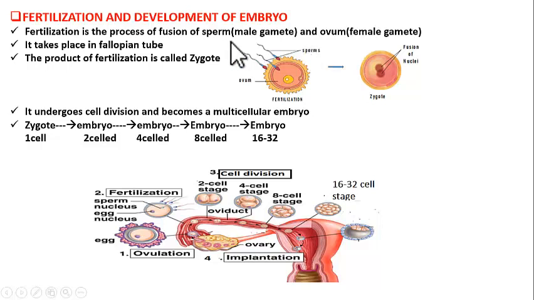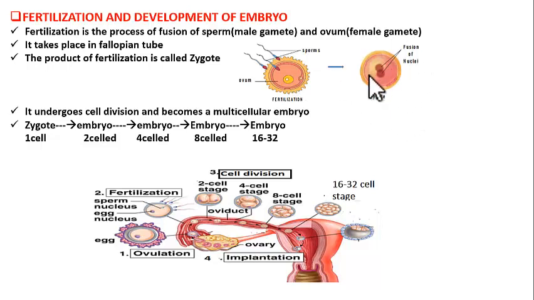And now, where does this fusion take place? It takes place in the fallopian tube of the female reproductive system. So this is the fallopian tube, right? So fertilization takes place somewhere here. And what is the product of fertilization? After the fusion of sperm and ovum, we get a structure called zygote. So this is the zygote.